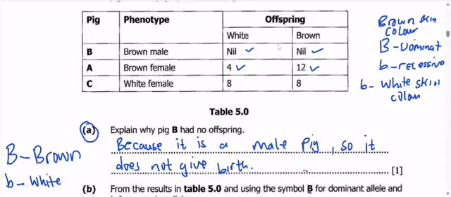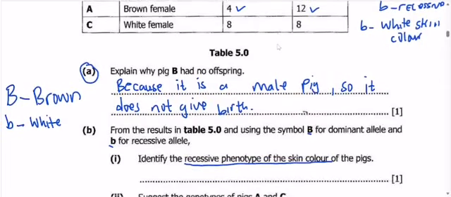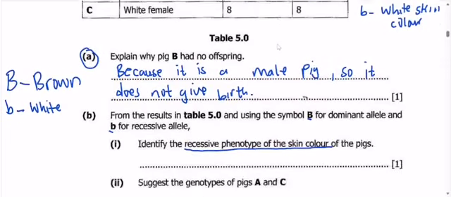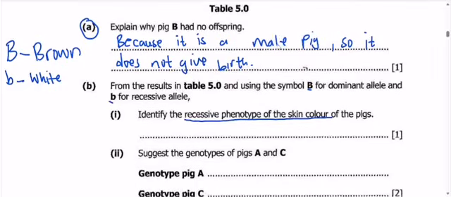Now we can go back to our question. They want us to come up with the recessive phenotype. Since we are talking about phenotype, we are going to say the recessive phenotype of the skin color of the pigs is white skin color. If they had asked us to identify the dominant phenotype of the skin color, you would have written brown skin color. Now they are saying recessive, which will be white skin color.